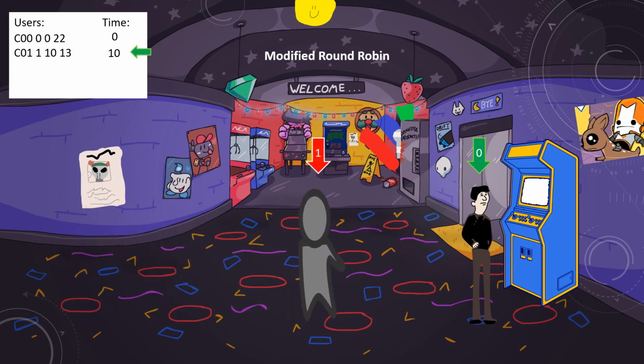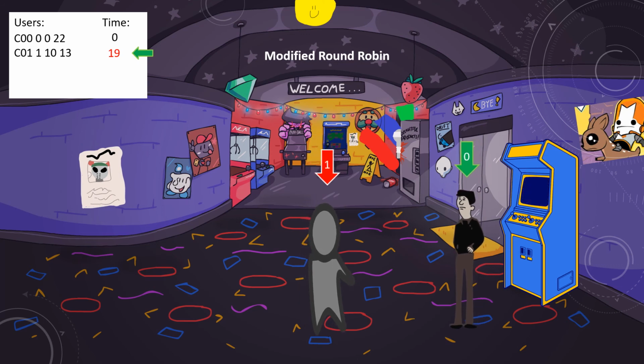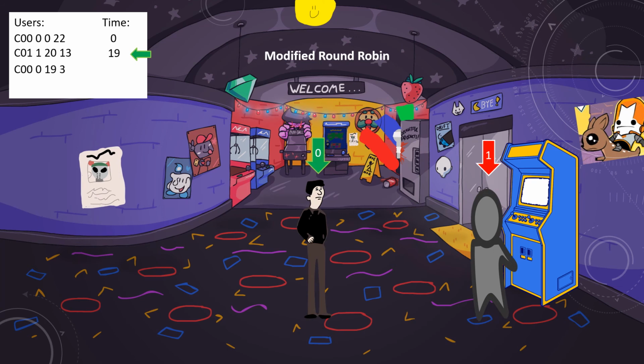Then at time 10, a low priority user arrives. Now the queue isn't empty. Thus, user 0 can only play for 9 time slots before switching with user 1. And then after 9 time slots, at time 19, both users will switch out with each other. User 0 is put back into the queue with 3 remaining time slots on the machine, and needs to wait for 4 time slots for user 1, which is at time 23, before switching again to play their remaining time of 3, then leave.